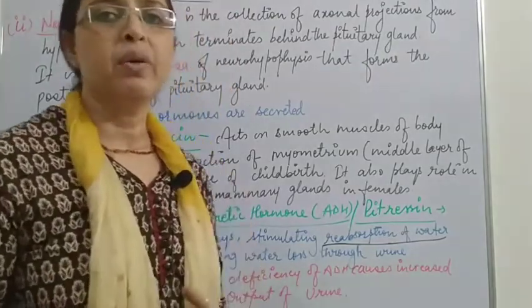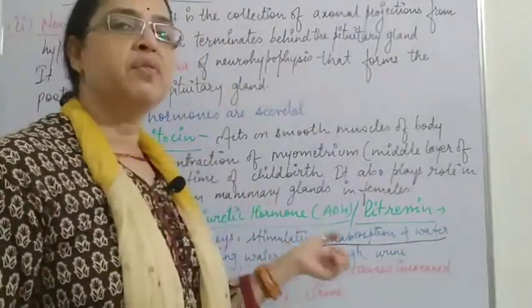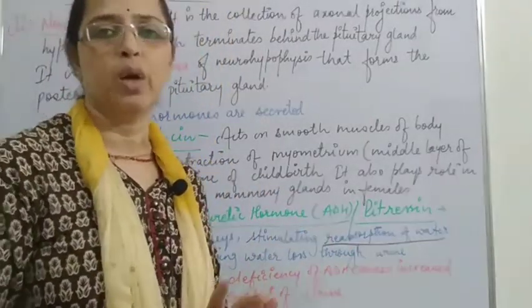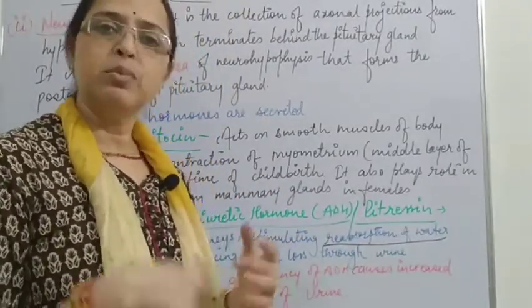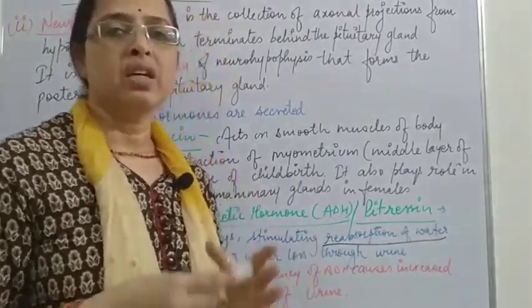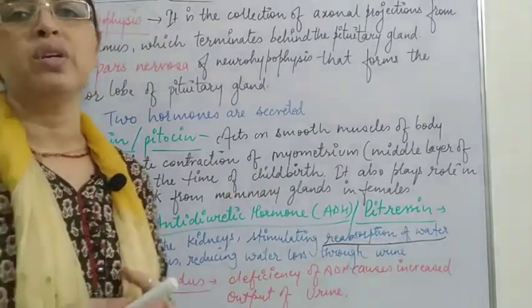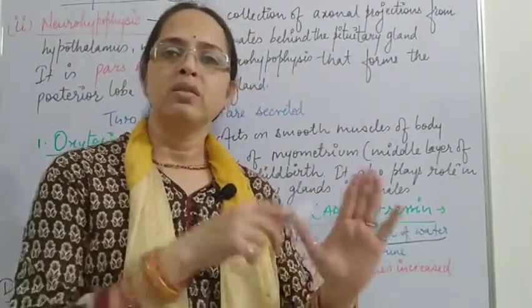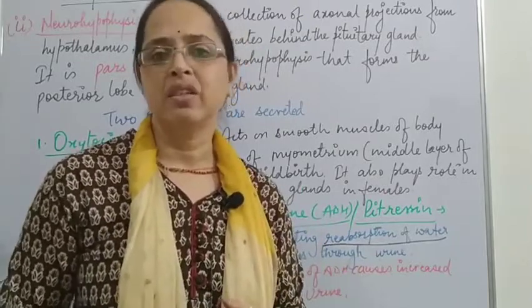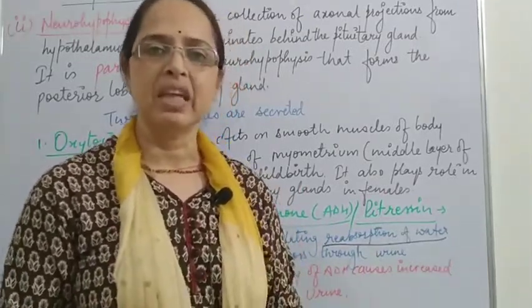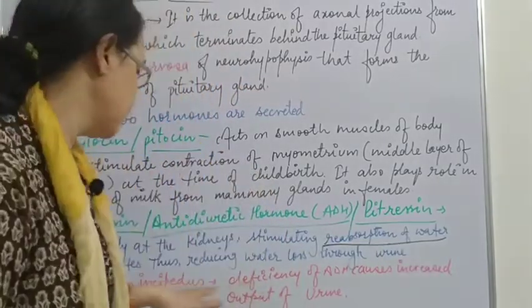But what happens when there is a deficiency of this hormone, that means this hormone is not released properly? Then reabsorption won't occur, and the amount of urine which is excreted increases to 15 to 20 liters in a day, and that is a huge amount. So the person suffers from the disease named diabetes insipidus.